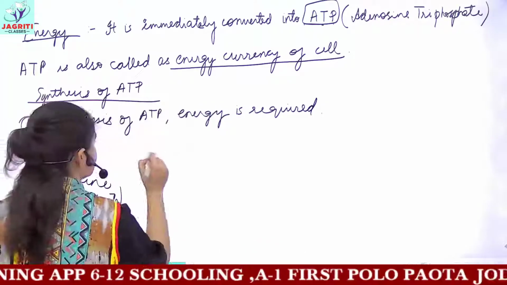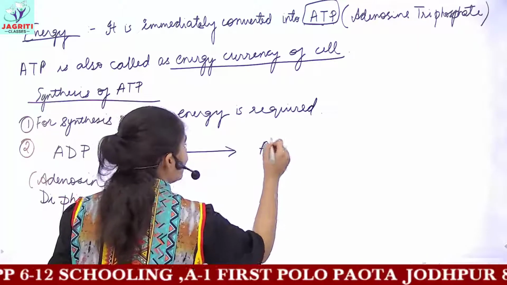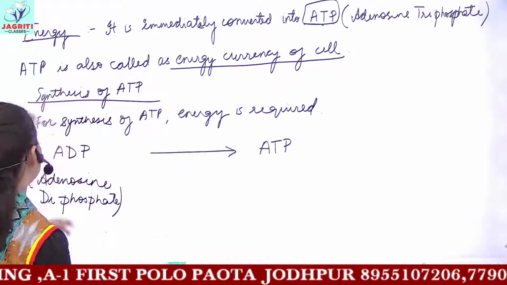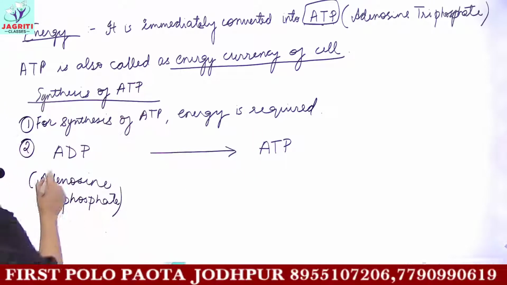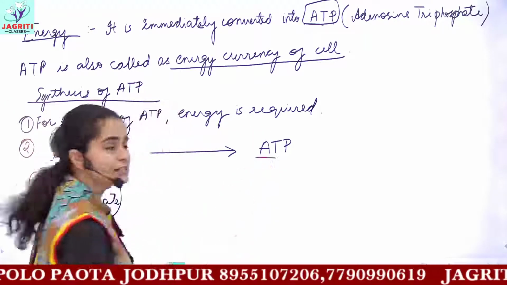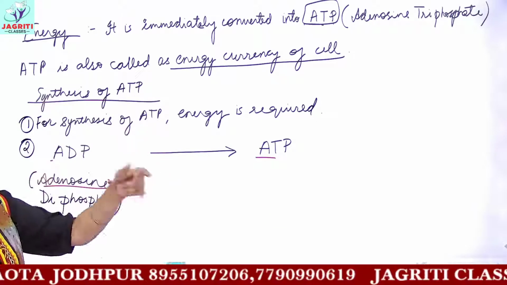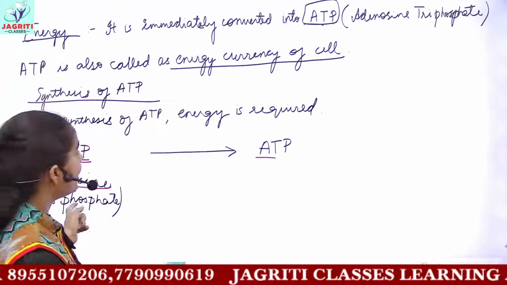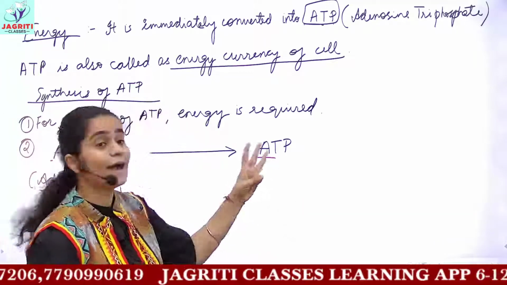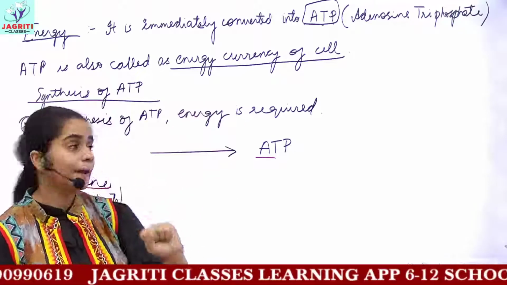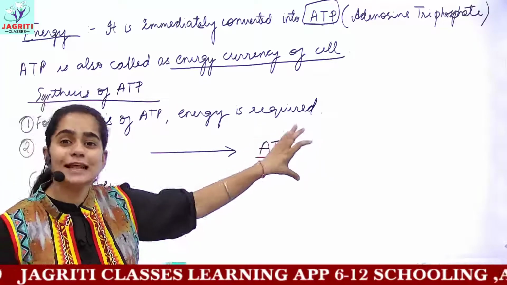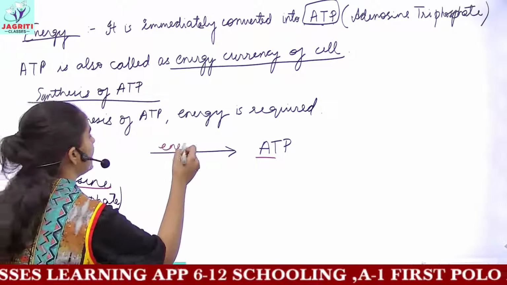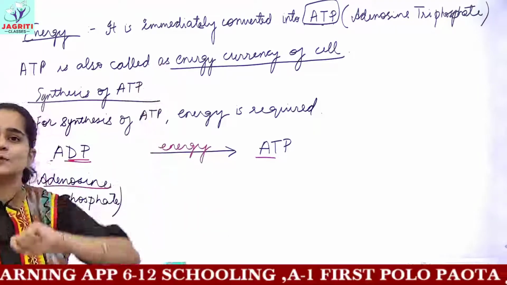How would we do that? I want to form ATP here. What is the difference between ADP and ATP? We have the adenosine group here, and the same adenosine group here, there is no change. In the ADP molecule you have 2 phosphates attached, while in the ATP molecule you have 3 phosphate molecules, so 1 additional phosphate is present in ATP compared to ADP. For this conversion, you require energy produced by cellular respiration.